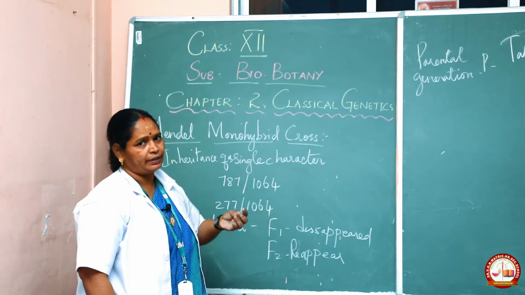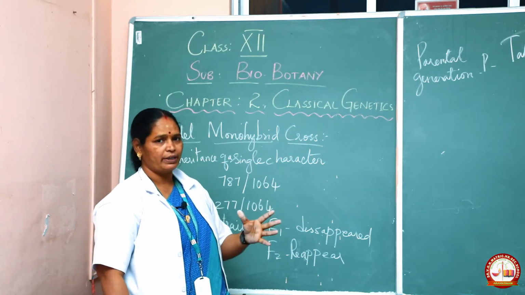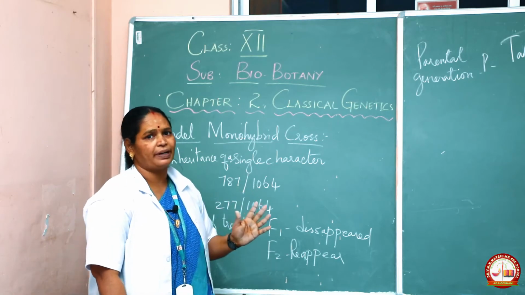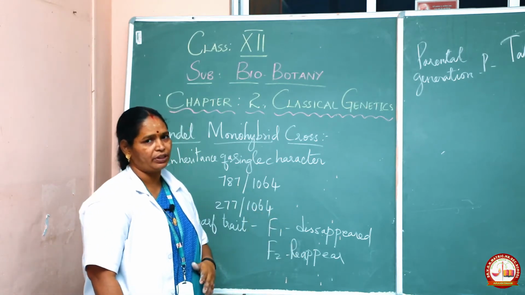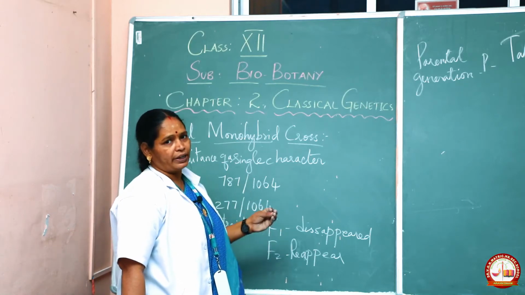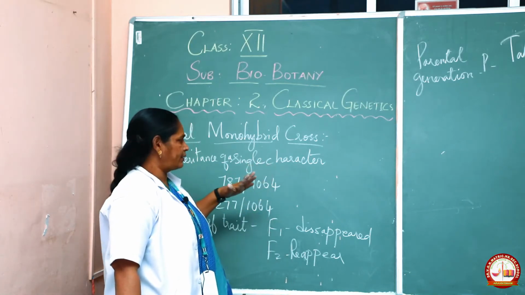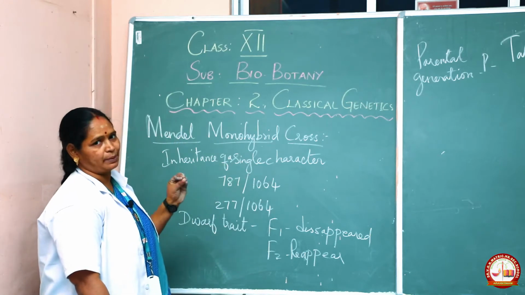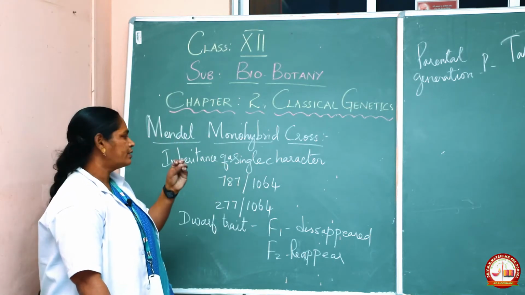Whereas law of segregation, what does it mean? The gametes are separated during reproduction. During reproduction, what happens? The male and the female gametes are separated. That denotes the character of what? Gamete separation. Segregation is also called separation.